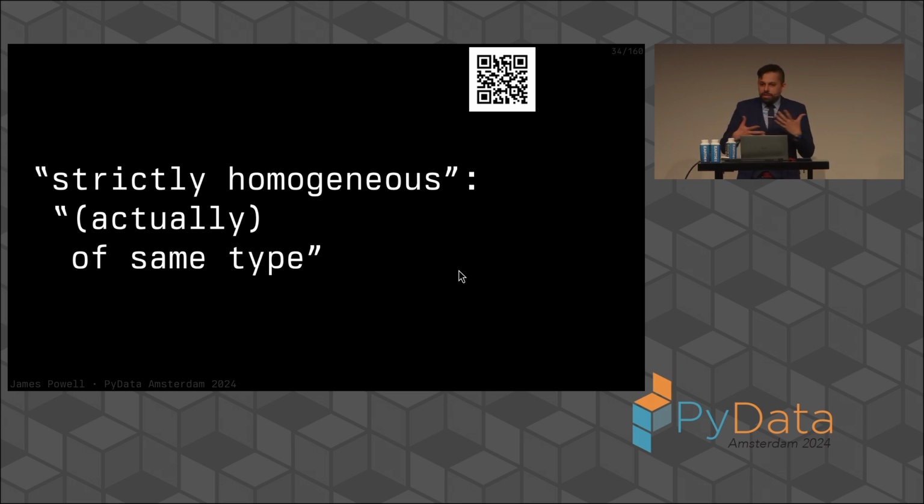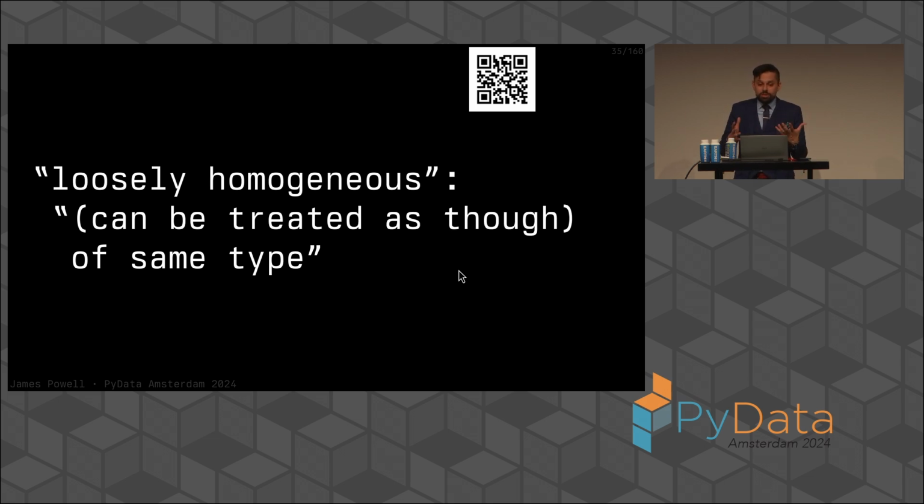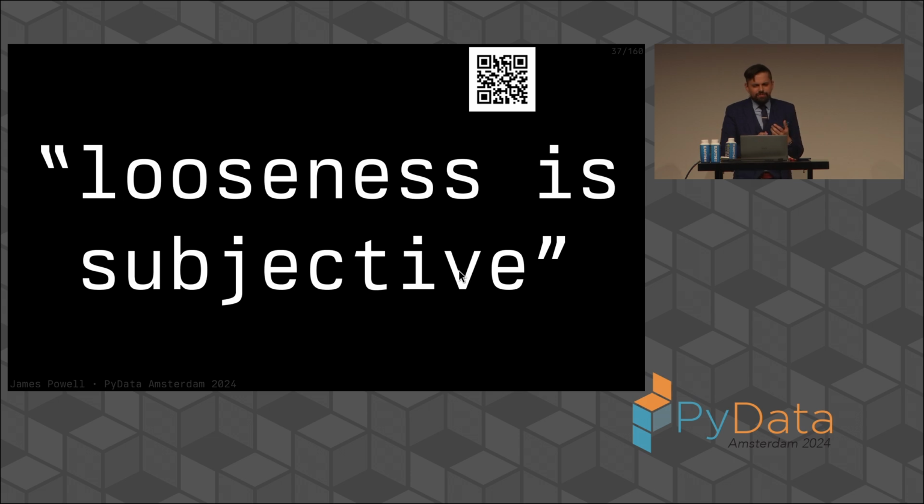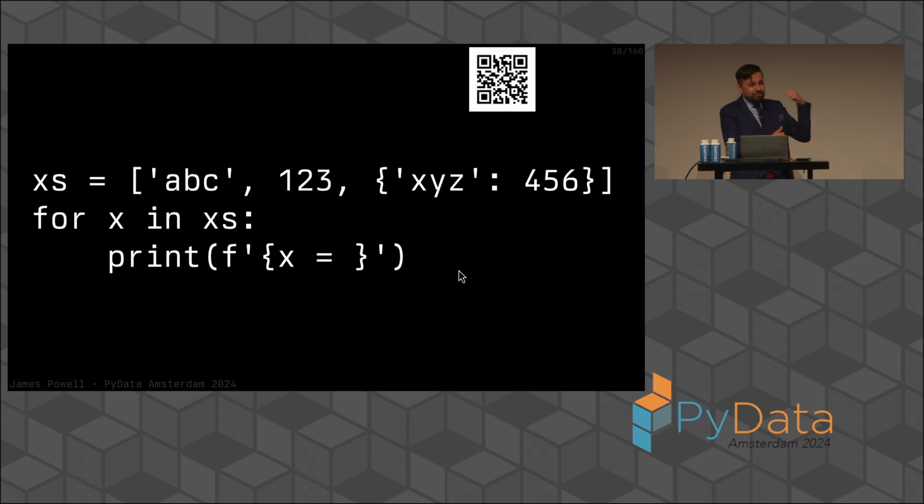But when we think about this homogeneity, one thing we can think about is strict homogeneity, actually of the same type. Loose homogeneity can be treated as though it's of the same type. But there's something a little bit disturbing here: when we talk about loose homogeneity, it's a bit of a squirrely term, because the looseness of this homogeneity is actually quite subjective. If we look at this code, we're iterating over every value and doing the same thing to each value, printing it out, but it's very unlikely we'd ever see a list that looks like this in real code. This is a very degenerate form of loose homogeneity.